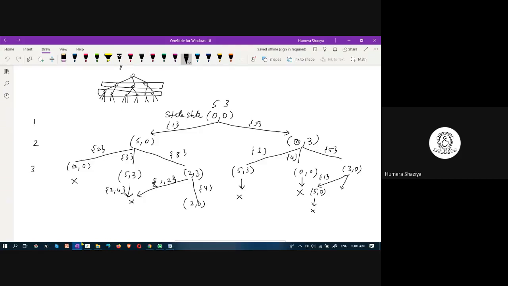We are learning exhaustive searches. In the last class, we started the breadth first search, BFS. I told you to complete this tree. Did anyone complete this tree?